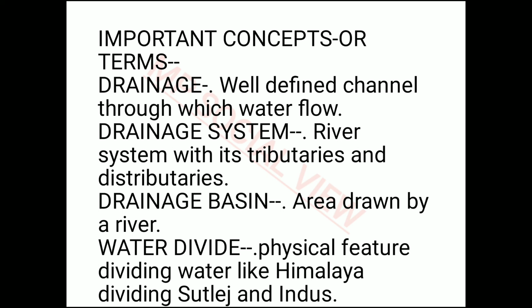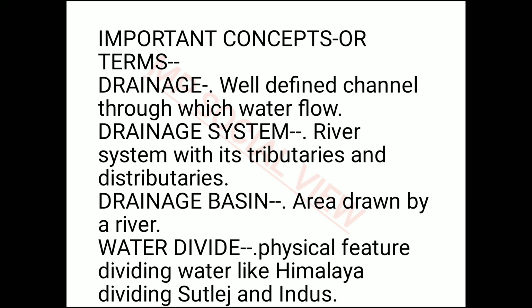So the river has some tributaries and distributaries, and the river along with its tributaries and distributaries is called a river system or drainage system. Then what is drainage basin? Drainage basin is the area which is covered by the drainage system. Like the river having tributaries and distributaries, it is covering some area. So the total area they are covering is called its drainage basin.